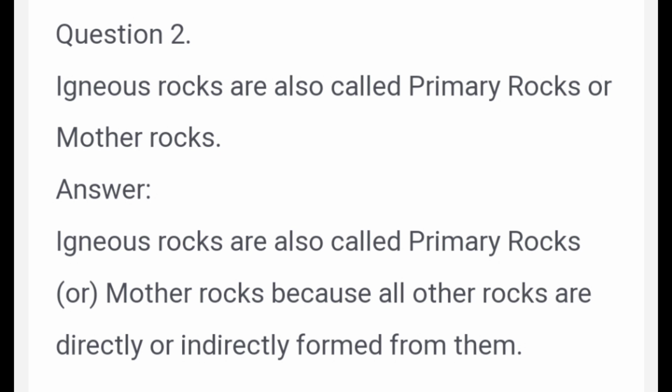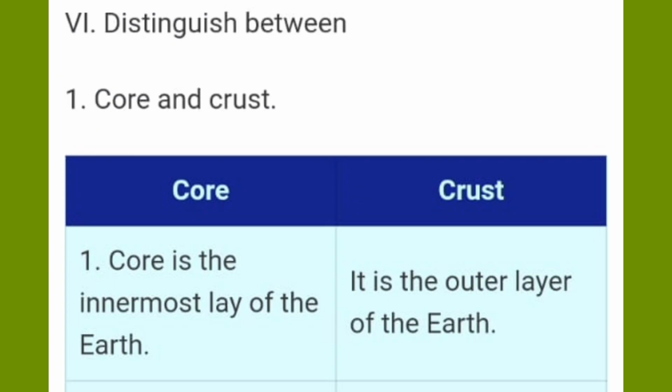Second question: igneous rocks are also called primary rocks or mother rocks. Answer: igneous rocks are also called primary rocks or mother rocks because all other rocks are directly or indirectly formed from them. Sixth, Roman letter: distinguish between the first one, core and crust.